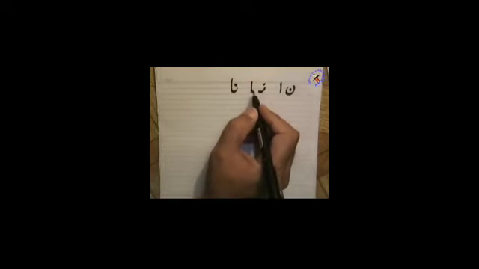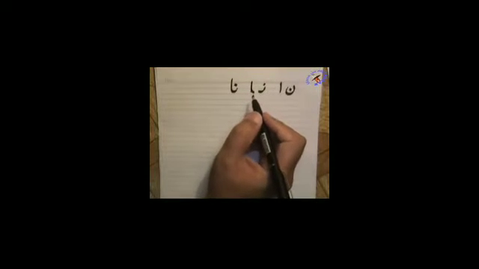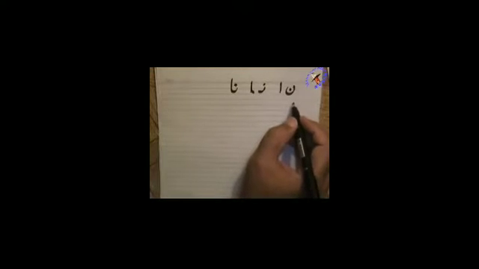Noon can assume initial position, whereas Alif can assume only the independent position or final position. The initial position of Noon is this, and the final position of Alif is this. When we combine them, it becomes Noon Alif Na. Okay.